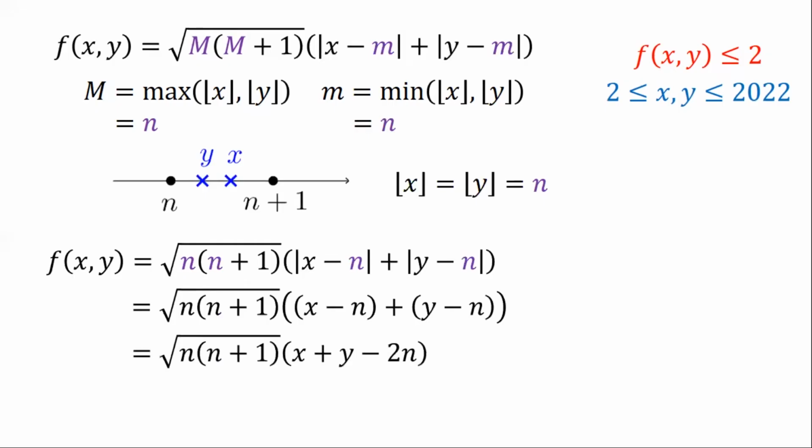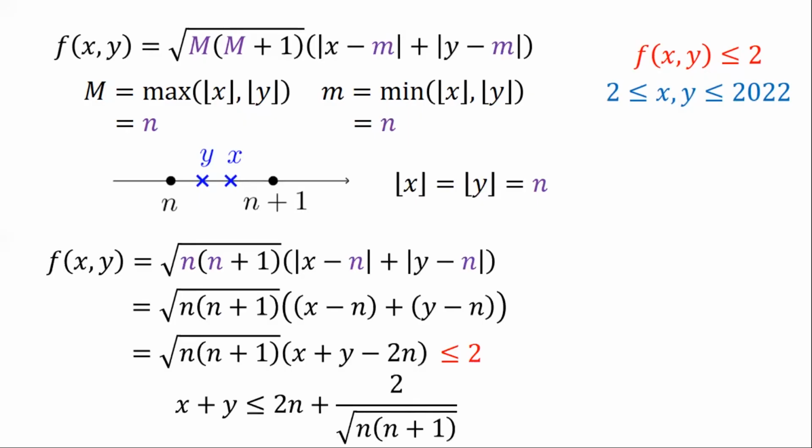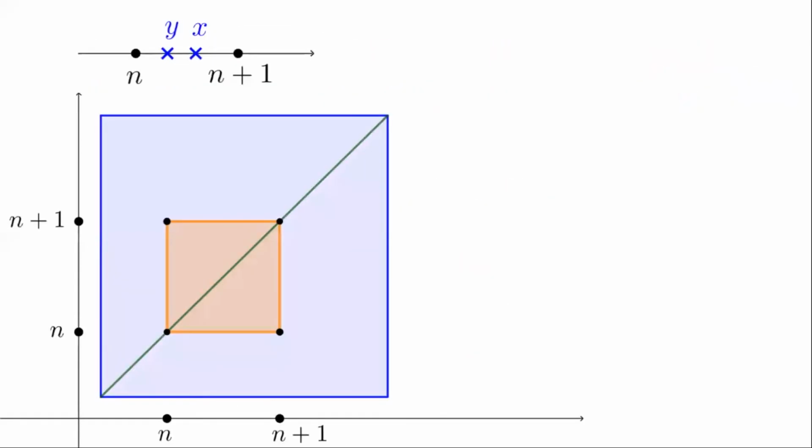And in fact, the second factor, we write that as x plus y minus 2n. So the condition that we want imposed now is that this should be less than or equal to 2. All right, so ito nung kailangan natin mangyari. So x plus y minus 2n times that radical should be less than or equal to 2. Or in other words, x plus y should be less or equal to 2n plus that fraction. Okay, now we're running out of space, so let's restart here.